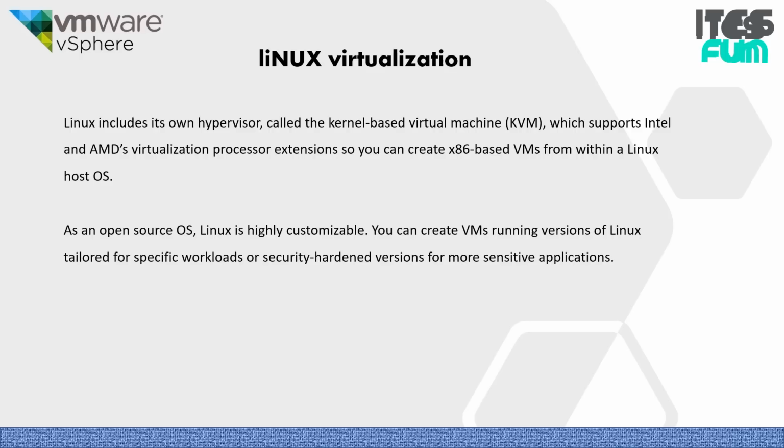Now we come to Linux virtualization. It includes its own hypervisor called the kernel-based virtual machine, in short KVM, which supports Intel and AMD's virtualization processor extensions so that you can create x86-based VMs from within a Linux host OS. As an open source operating system, Linux is highly customizable. You can create VMs running versions of Linux tailored for a specific workload or security-hardened versions for more sensitive applications.